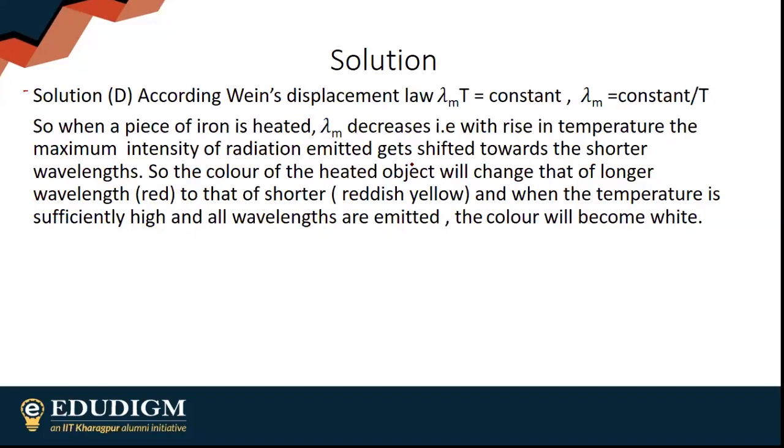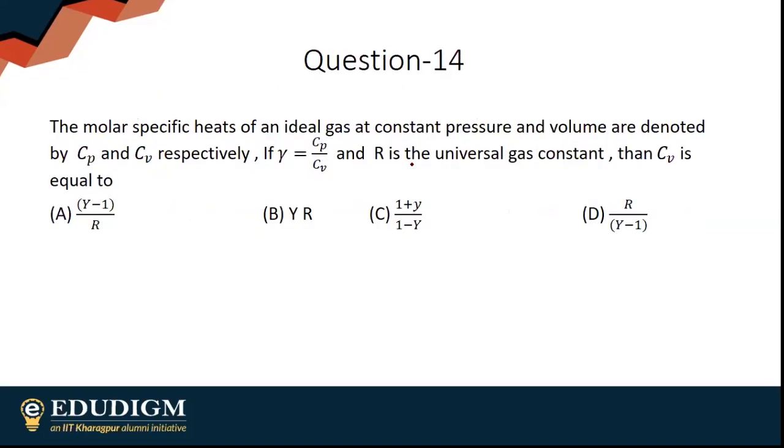Moving on to my next question. Molar specific heats of an ideal gas at constant pressure and volume are denoted by Cp and Cv respectively. If gamma is Cp by Cv and R is the universal gas constant, then Cv is equal to... again, straightforward.